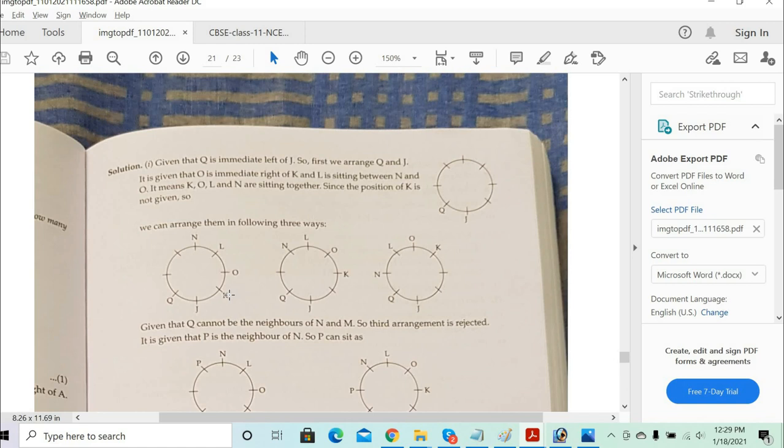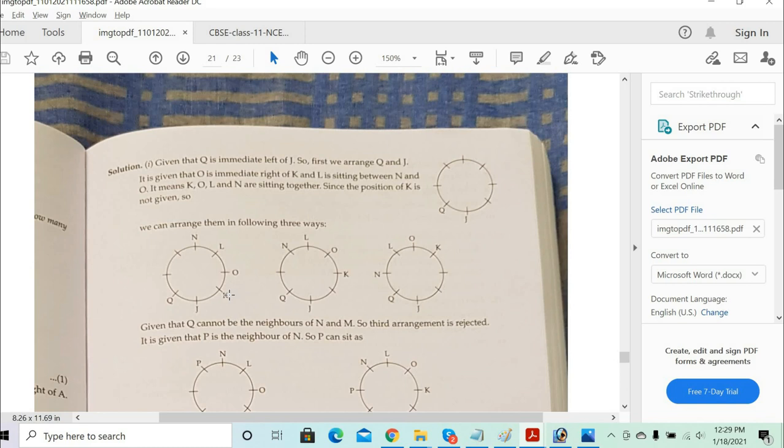You have to go with the anti-clockwise direction, okay? When you say the left hand side, you take the anti-clockwise direction, and the anti-clockwise will be taken as the right hand side.